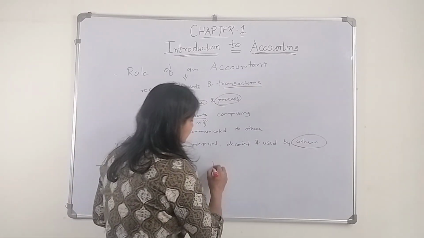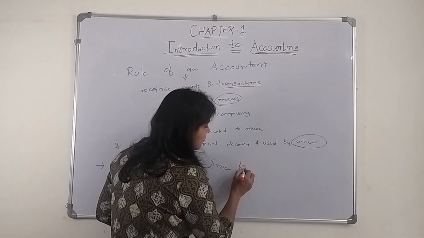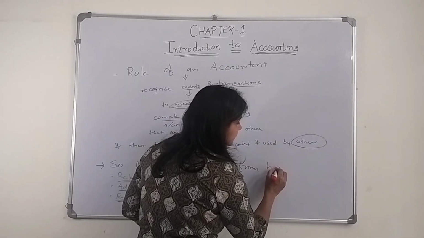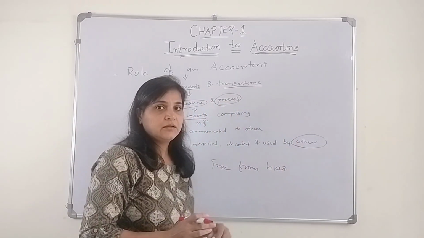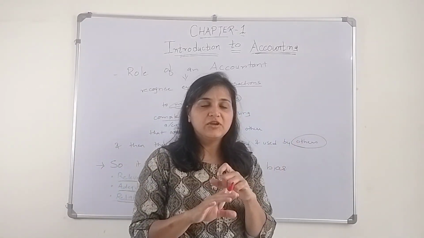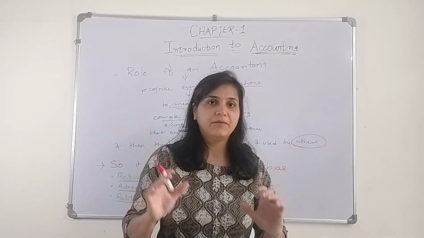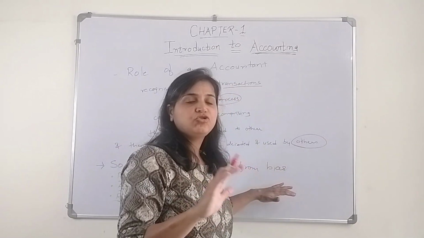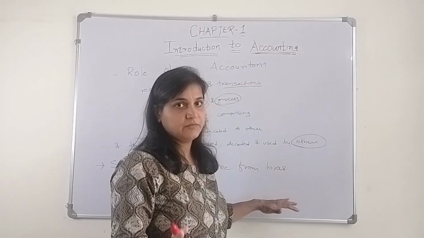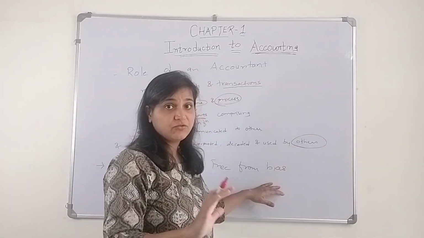It should be free from bias. He is not supposed to take anybody's opinions or interest. He has to prepare it in the most neutral way possible. Okay, it has to be free from biases.